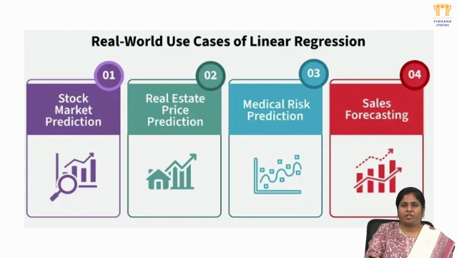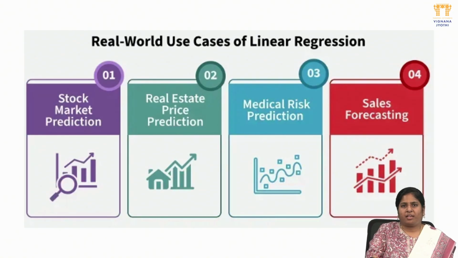Next one is medical risk prediction, in the healthcare industry. It is used differently in report analysis. For example, take cancer prediction. Using medical risk variables, if I want to predict the cancer level, I will look at the tumor size and different kinds of medical measures. Depending on those factors, I will predict the cancer level.